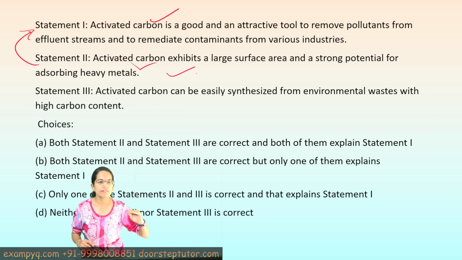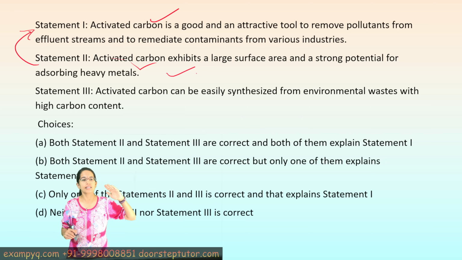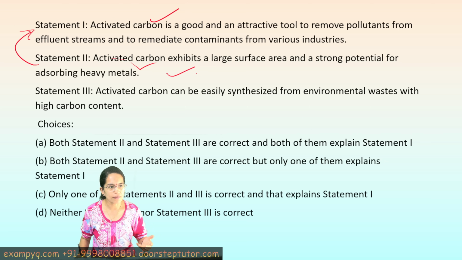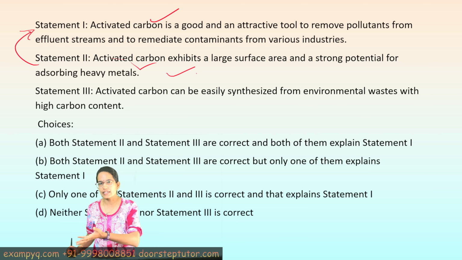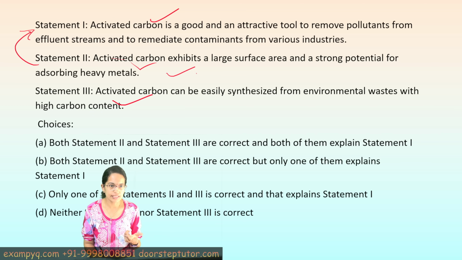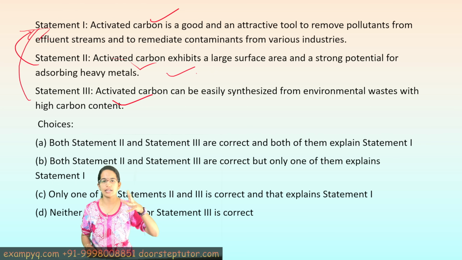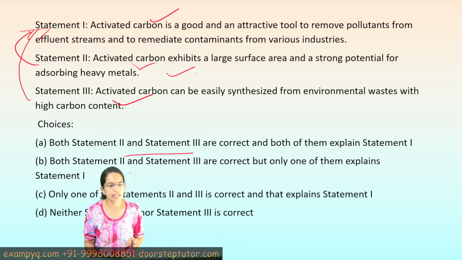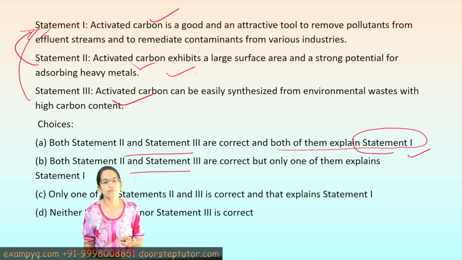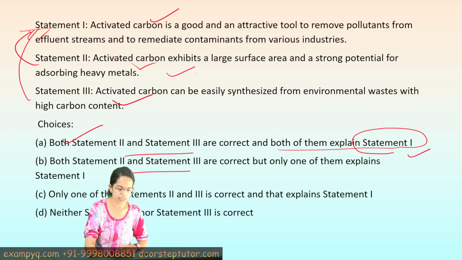The next is activated carbon can be easily synthesized from the environment waste with high carbon content. That is again correct, because from agricultural waste, from fruits, from nutshells, municipal solid waste, we are generating activated carbon. So again, this is a correct statement, and once synthesized with high carbon content, they can be used as an attractive tool to remove the pollutant. So both statement 2 and 3 are correct. Now there are two choices that replicate this, but yes, I can say that both of them definitely support statement 1. So 1 would be the obvious correct choice here.